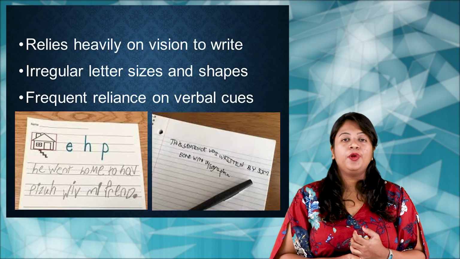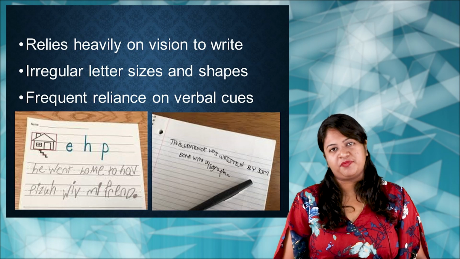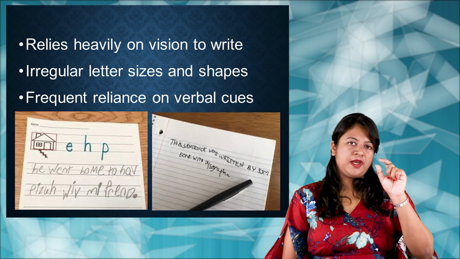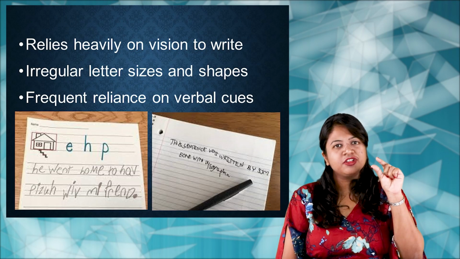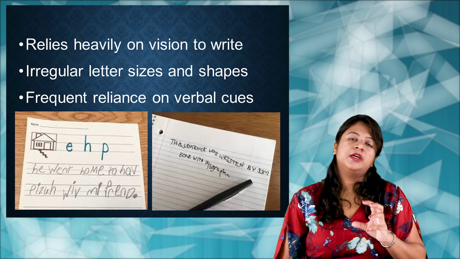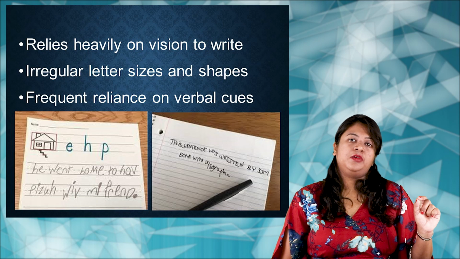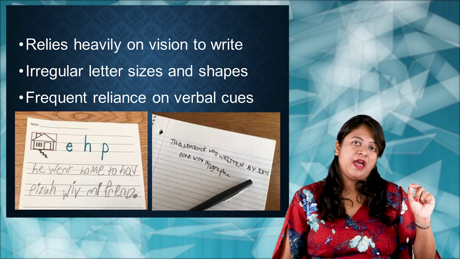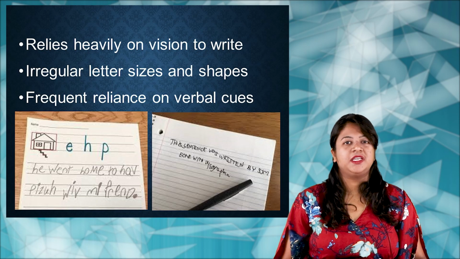You can also note that there will be irregular letter sizes and shapes. When a particular letter is written, it has its own size that we need to write on a paper, and its own shape. But here the child has this difficulty, that is, he will have an irregular size and shape of the letters when he is writing.